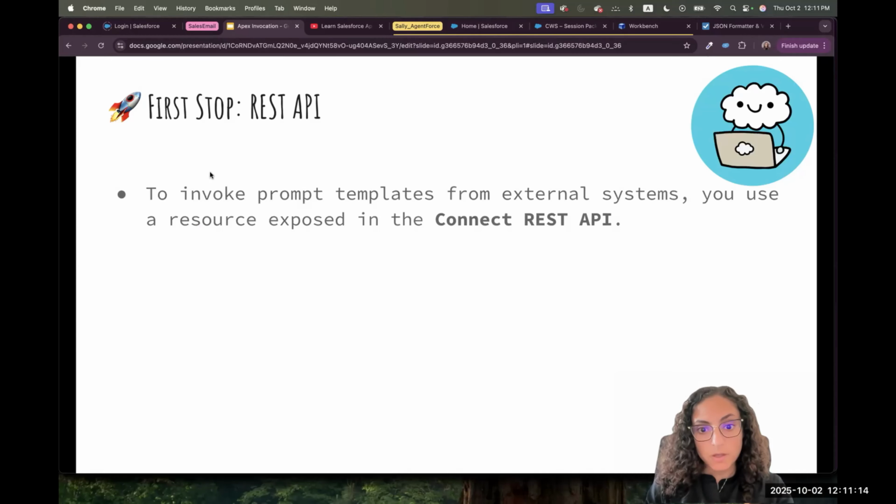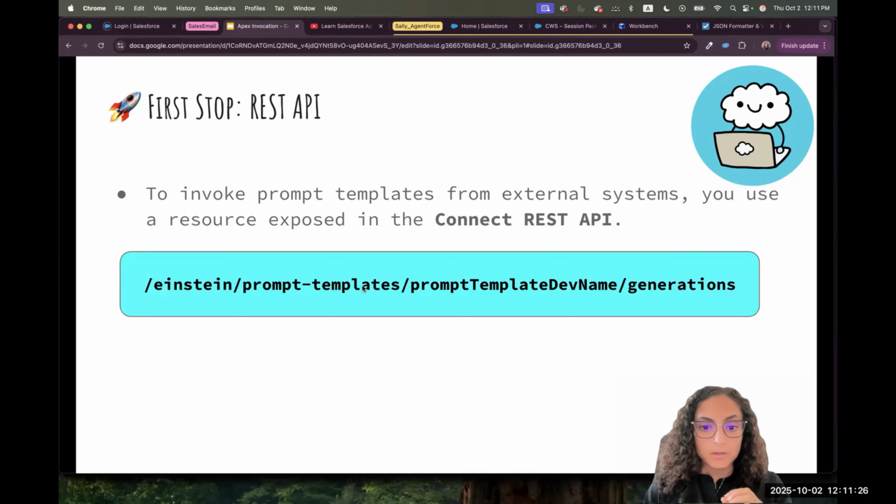we have a specific resource that Salesforce is exposing for us, and it's part of the Connect REST API. The resource specifically is this one, Einstein prompt template. This is the prompt template name that we'll use, and then we say generation.